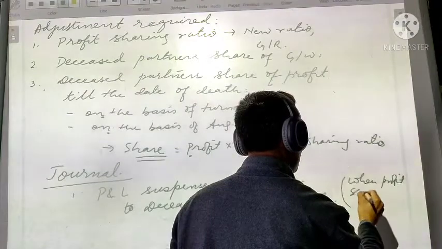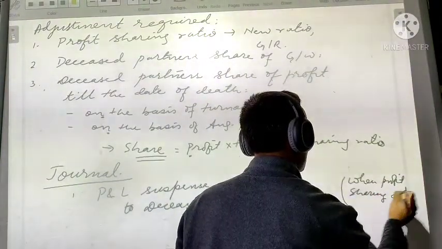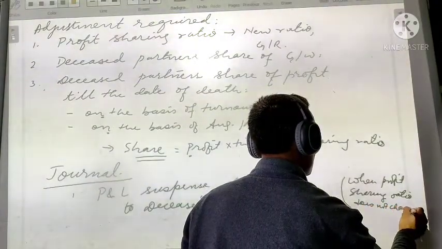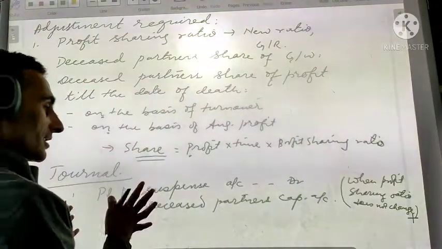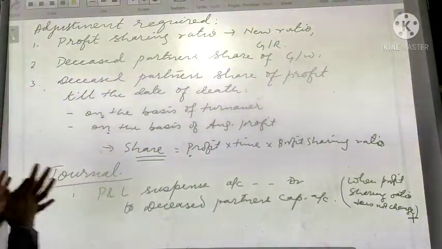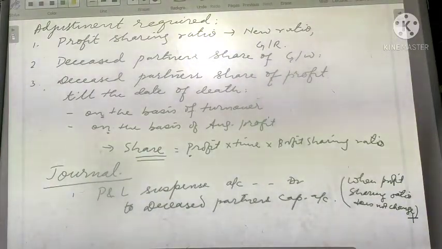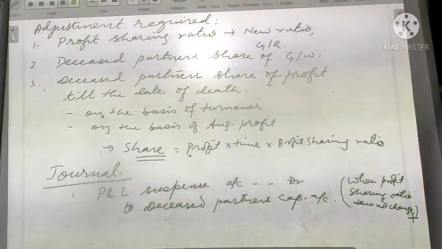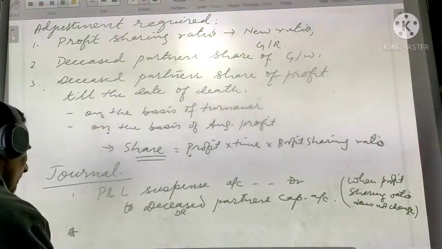Now you got to follow this journal entry when profit sharing ratio does not change. If the profit sharing ratio of the existing partners does not change, then you will follow this journal entry. Profit and loss suspense account debit to deceased partners capital account. Or number 2 entry.